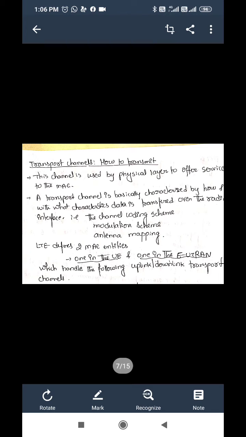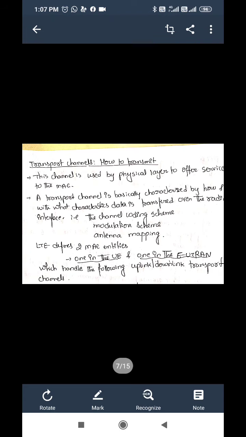Next is transport channels. So we studied logical channels first, and next we study transport channels. Transport channels explain how to transmit the data, how to transmit the signal. This channel is used by the physical layer to offer a service to the higher layer, that is the MAC layer. A transport channel is basically characterized by how and with what characteristics data is transferred over the radio interface. That is channel coding scheme, modulation scheme, antenna mapping. It includes all these things.